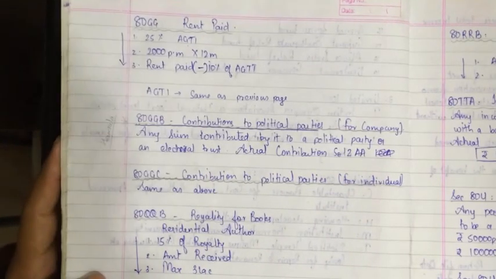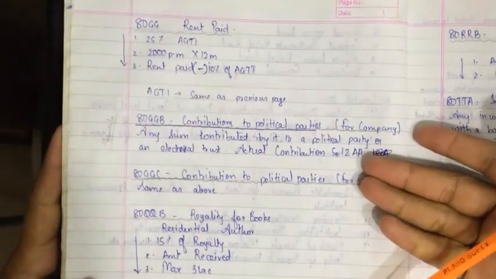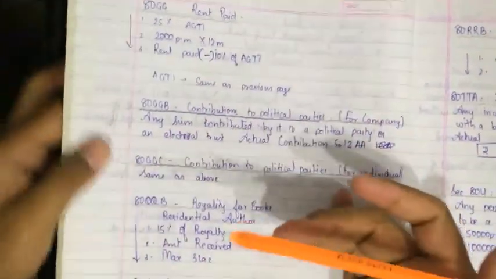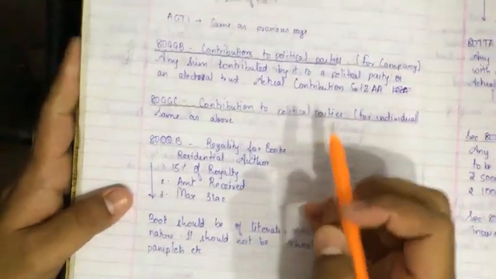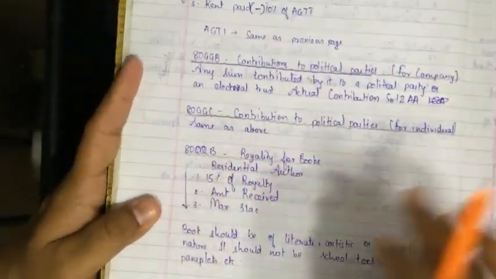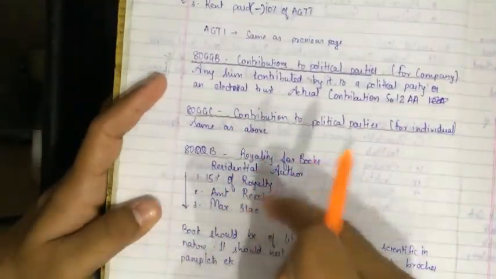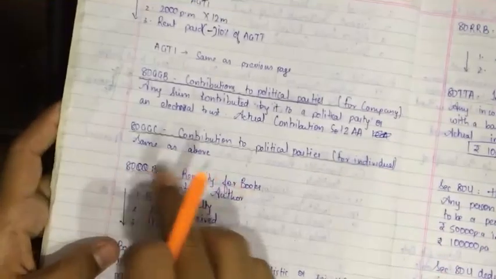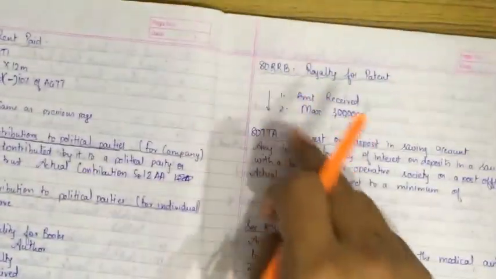I hope you have copied. These are all miscellaneous sections. Rarely they come, it might come in a true or false or 1 mark, 1 line question or something like that. 80GGB, from my past analysis, I have never seen this. 80GGB, 80RRB, 80TTA, 80U are maximally seen. 80QQB, 80RRB and 80TTA.